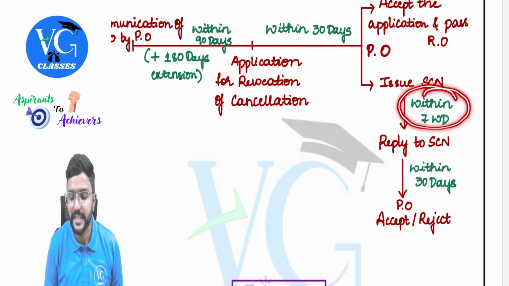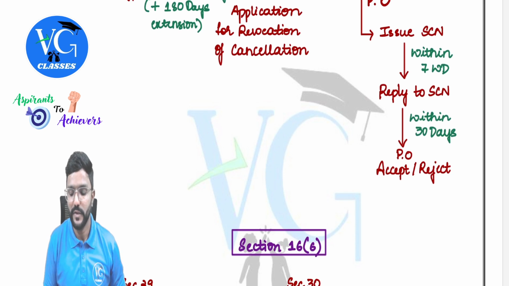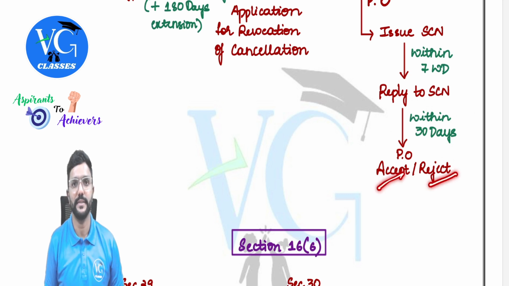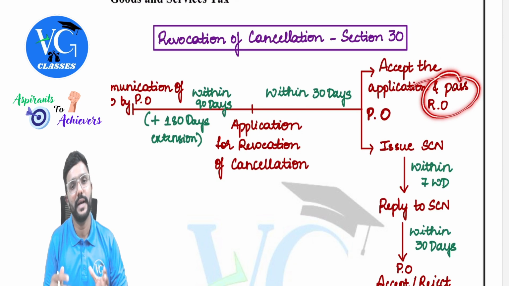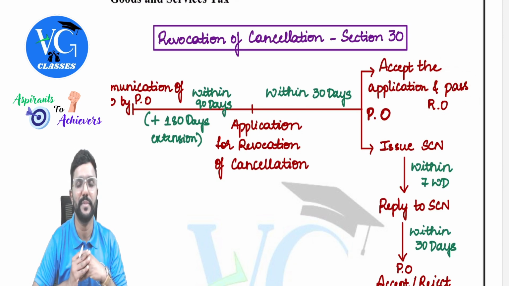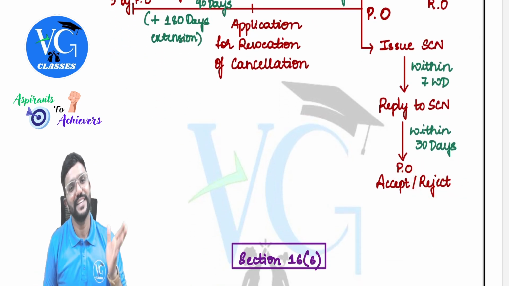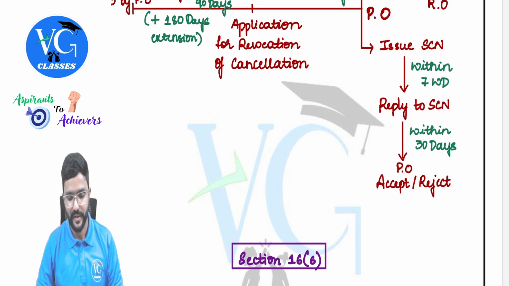Within 7 working days of receiving it, the person has to reply to the show cause notice. Once he has replied, within 30 days the proper officer has to accept or reject. If he accepts the reply, he will pass the revocation order and the registration will continue. Or else, if he rejects, the cancellation will continue.